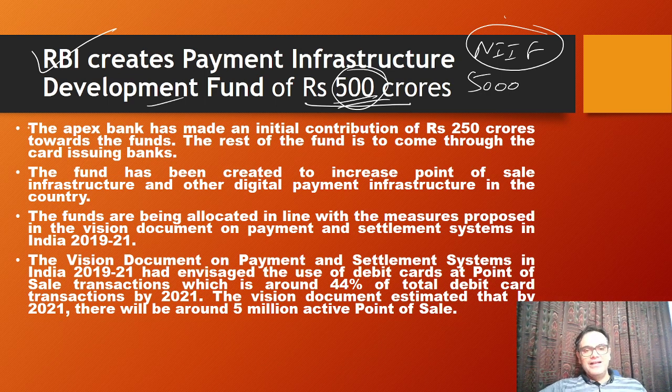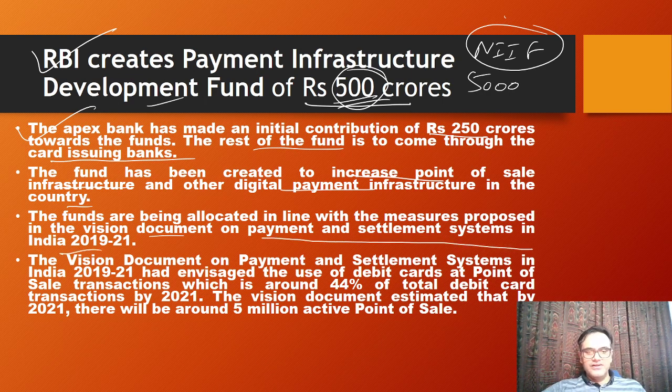So remember this figure always whenever a new infrastructure development fund or any kind of fund is created for that matter. The Apex Bank has already made the initial contribution of rupees 250 crore for setting up this fund, and the rest of the fund is going to come through the card issuing banks, because essentially this particular fund has been created to increase the point of sale infrastructure. Remember that swipe machines, and other digital payment infrastructure in the country. The funds are being allocated in line with the measures proposed in the vision document on payment and settlement systems in India. So this particular vision document's name also you must remember.